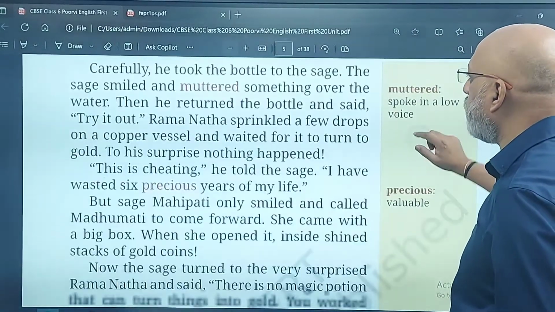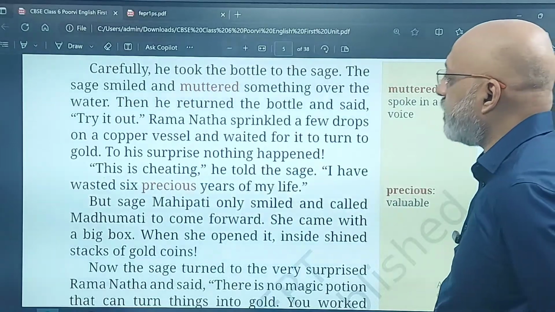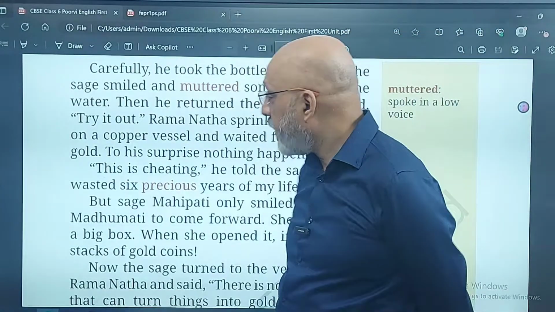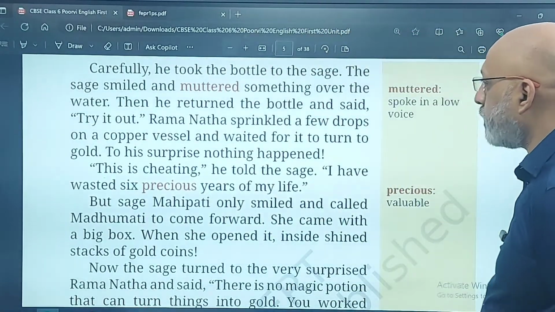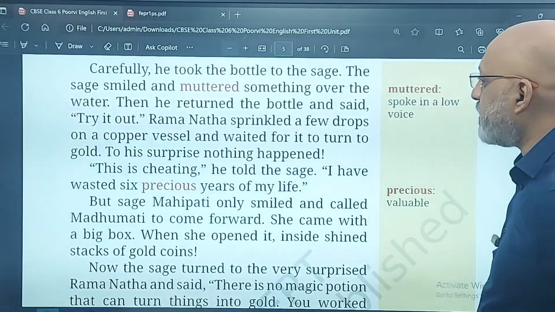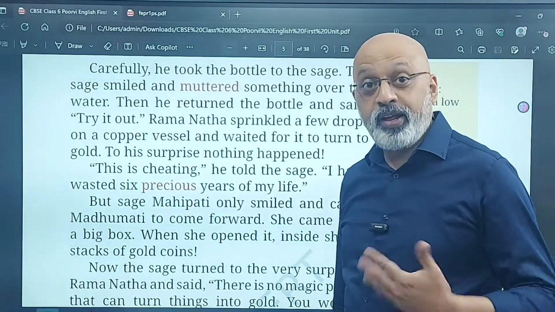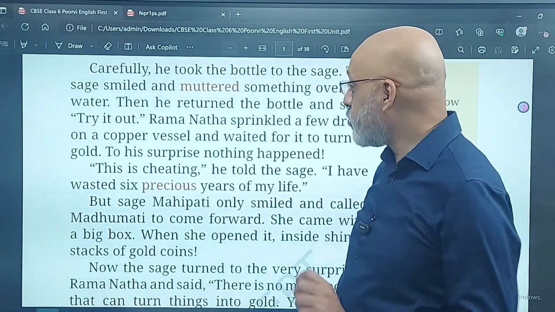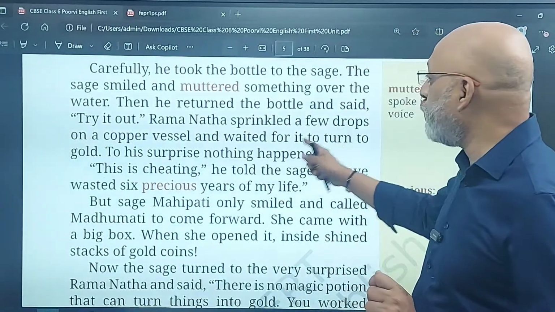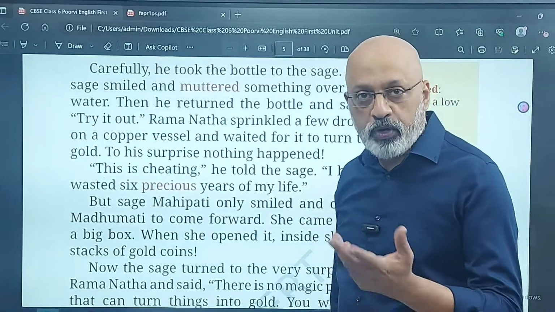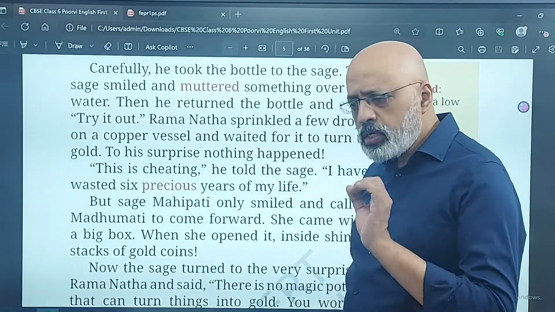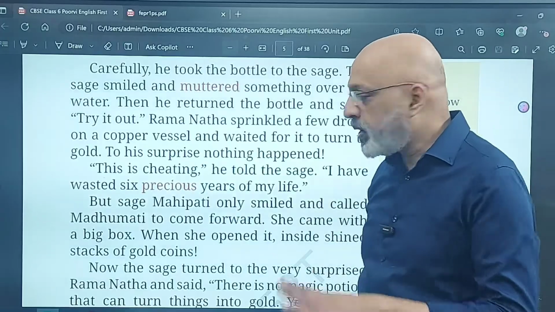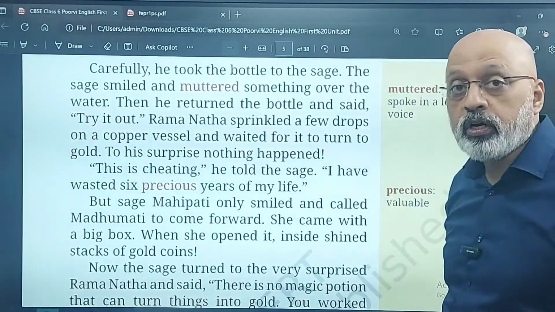So carefully he took the bottle to the sage. The sage smiled. He muttered something over the water. Then he returned the bottle and said, try it out. Now Ramanatha thought, this is magic, my work is done. So he sprinkled a few drops on a copper vessel. Copper, you know that, right? He sprinkled some drops on the copper vessel and waited for it to turn into gold.